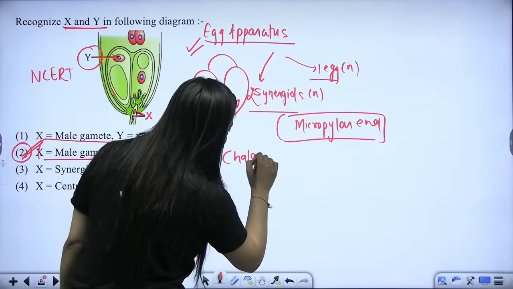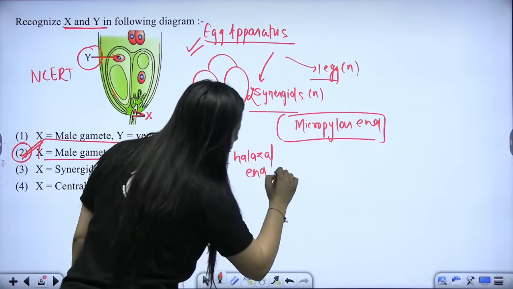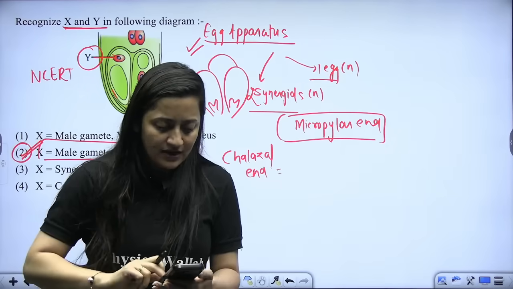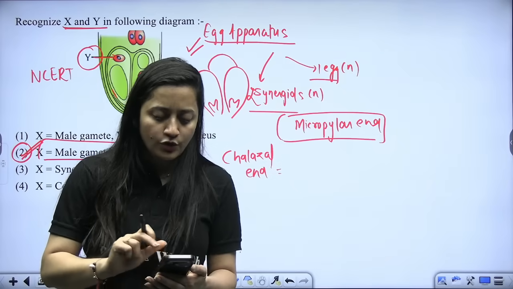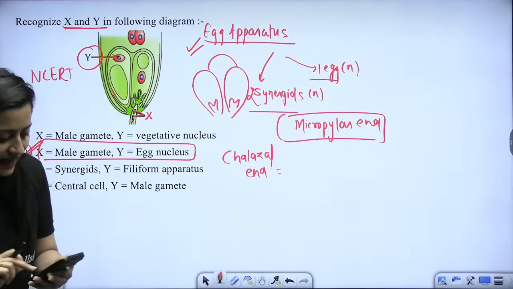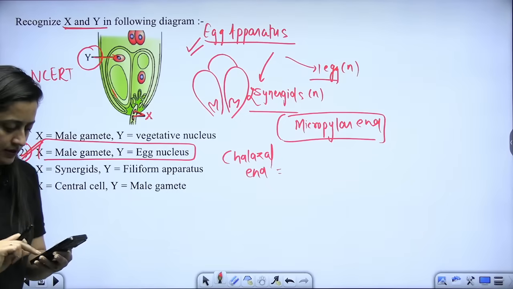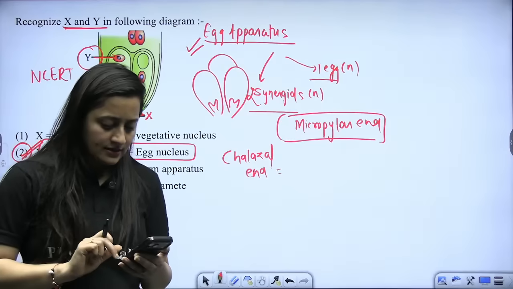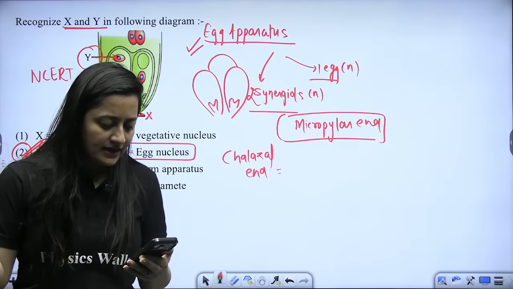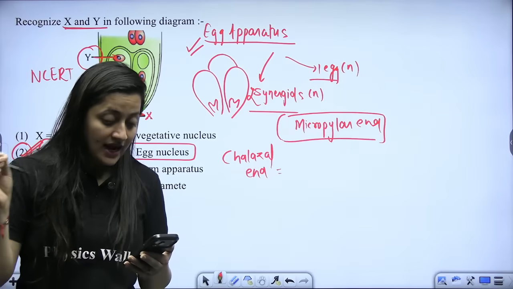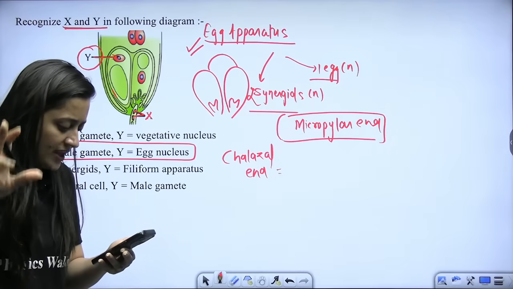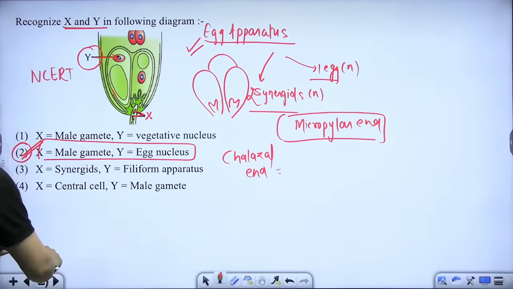And tell me, what do you find at the chalazal end? Yes, everybody, what do you find at the chalazal end? This confusion should not be there. Let me check your charts as well. Quickly tell me, at the chalazal end, what do we have? Which cells do you have? Very good, Samruddhi. It is going to be the antipodal cells.